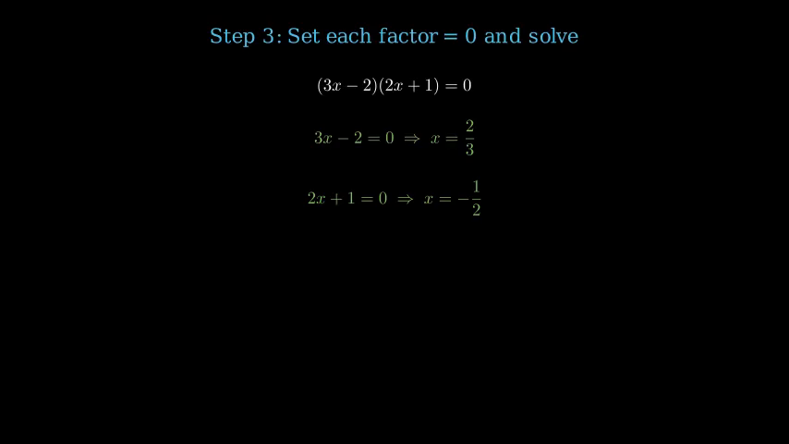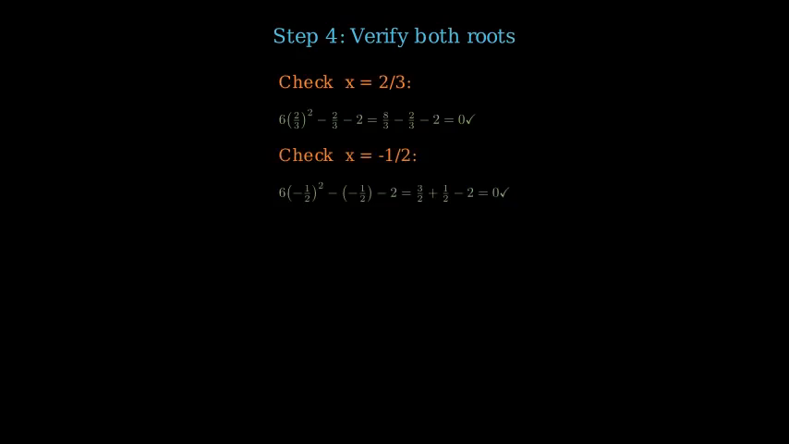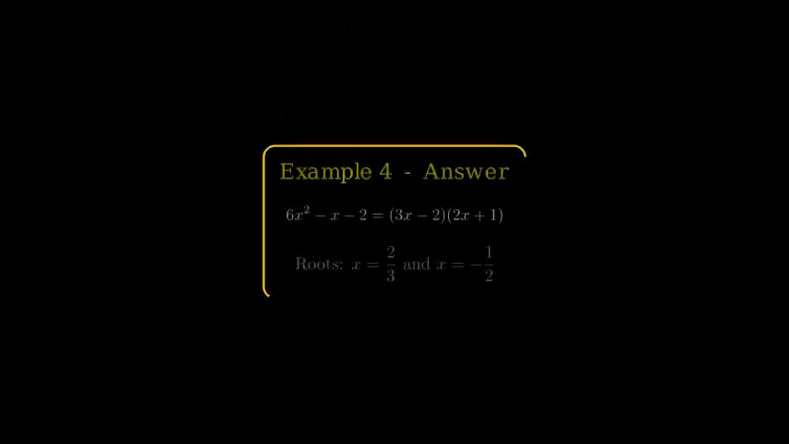Step 4. Equate each factor to 0. 3x − 2 = 0 gives x = 2/3. 2x + 1 = 0 gives x = −1/2. The roots are x = 2/3 and x = −1/2.